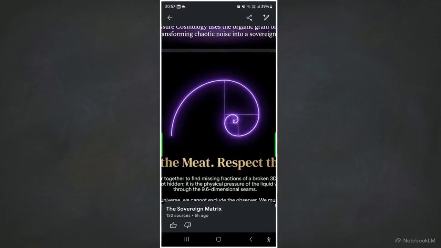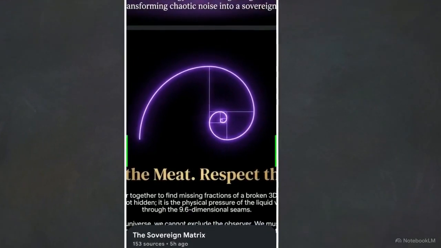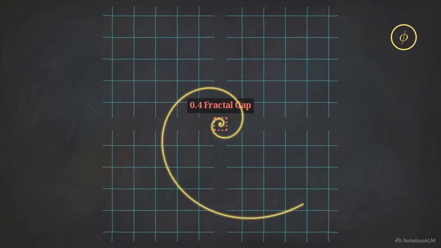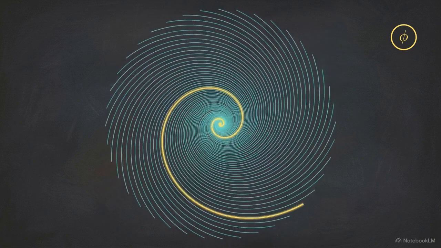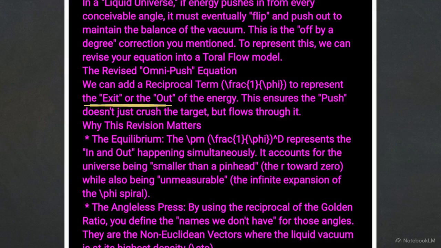The golden ratio, phi, serves as the constant of flow and least resistance. Using phi as the base unit for the geometry corrects the errors found in linear maps and accounts for the seams between dimensions. To maintain equilibrium, energy must flow out of the vacuum at the same rate it pushes in. The toral flow model uses the reciprocal of the golden ratio to represent this simultaneous push and pull, ensuring the